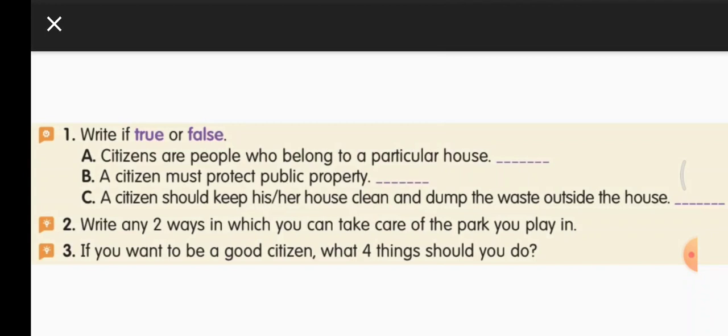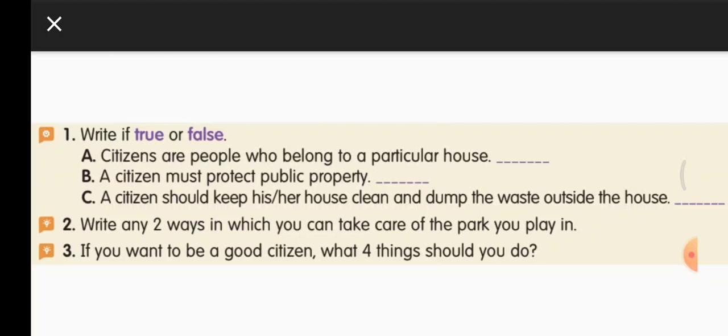A. Citizens are people who belong to a particular house. False. F-A-L-S-E, false. B. A citizen must protect public property. This is true. T-R-U-E, true. A is false, B is true. C. A citizen should keep his or her house clean and dump the waste outside the house. You should keep your house clean and also your surroundings clean. You should not dump the waste outside the house. So this is false. False, true and false.